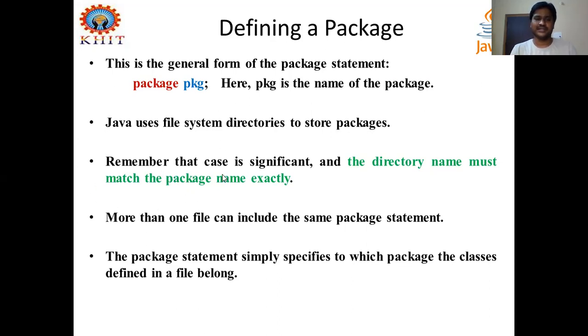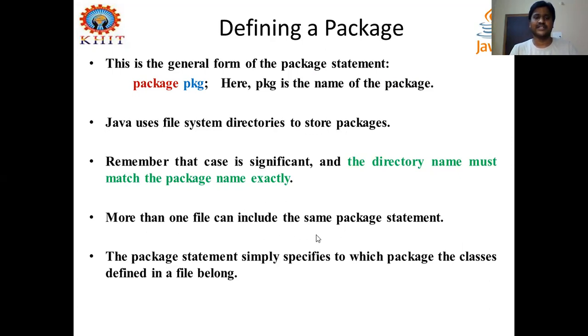And remember that the case is significant and the directory name must match the package name exactly. So when we are creating a package with some name, and the directory you are going to create in your computer, the directory name and the package name should be exactly the same. Then only the classes make use of those packages by importing the package and their classes, right?